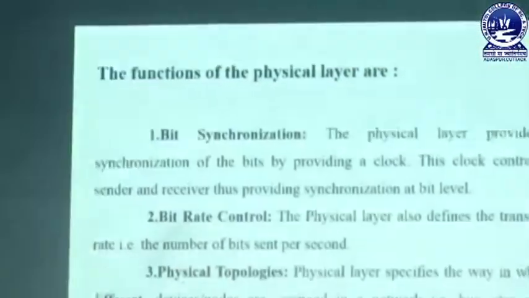We have already discussed that the physical layer is the innermost layer, that means it is responsible for storing the data, and we know that every data is stored in the form of zeros and ones. So bit synchronization is the most important factor of the physical layer. In bit synchronization, we follow rules and regulations to arrange the bits. Arranging the bits, putting them in an order, putting them in a frame is called bit synchronization. So next is bit rate control.